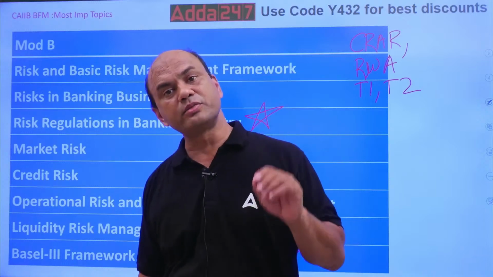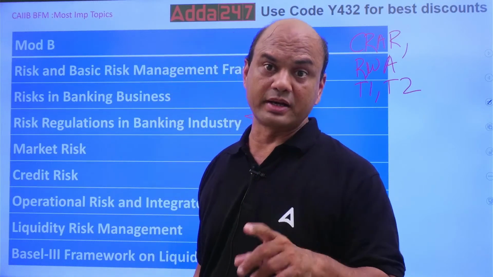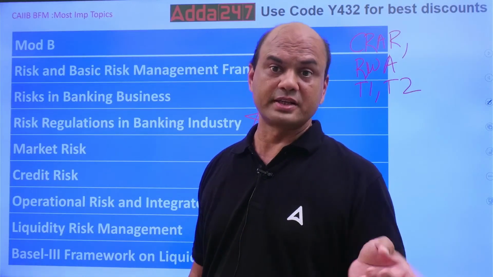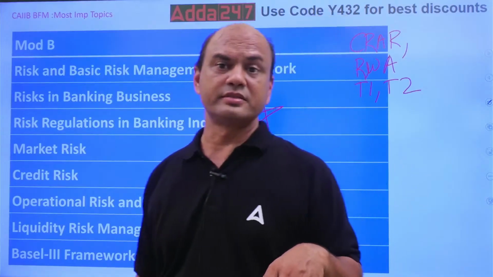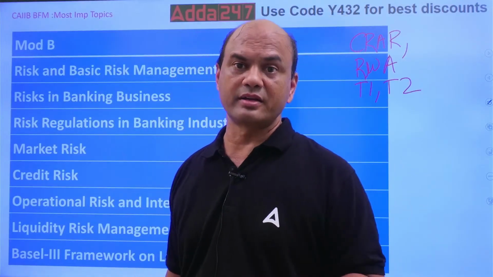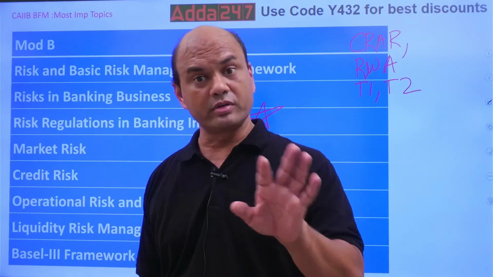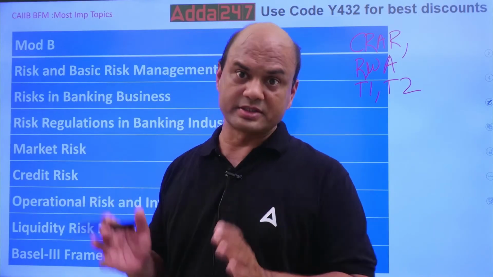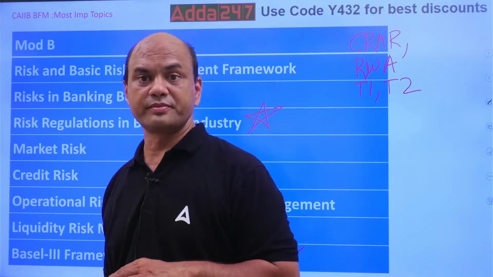The methods of measuring market risk, ops risk and credit risk, all the 3. For credit: standardised, then FIRB and AIRB. For market risk: duration approach and historical approach.